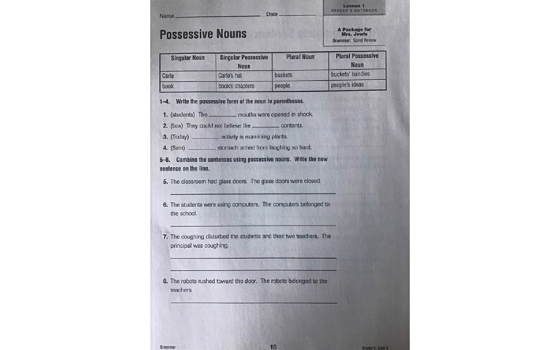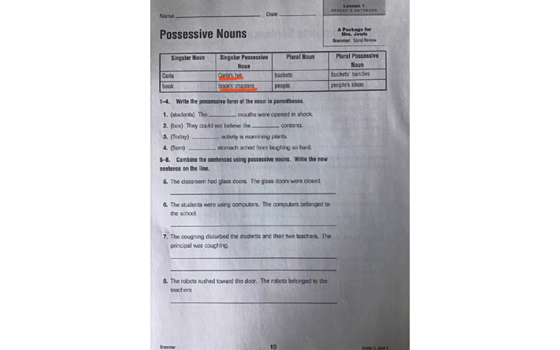We're going to talk a little bit about possessive nouns. This is a review from last year, so you did this in a couple of your units last year. When we see possessive, we want to just think that it means shows ownership, shows who something belongs to. We have a table up here with singular nouns, Carla or a book. A singular possessive noun would be Carla's hat, or the book's chapters. And you can see that we just add an apostrophe S to show possession.